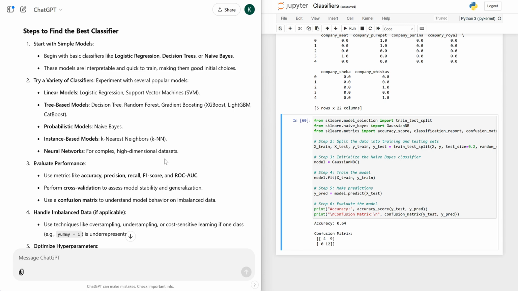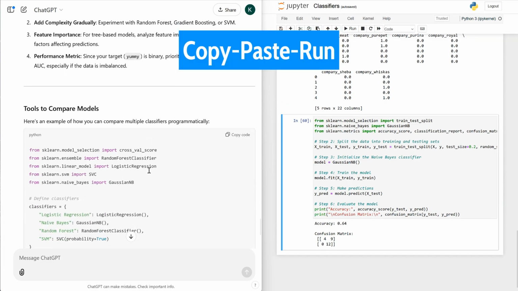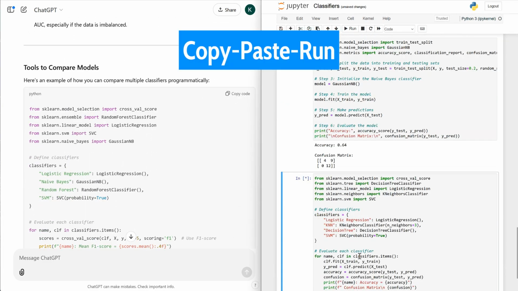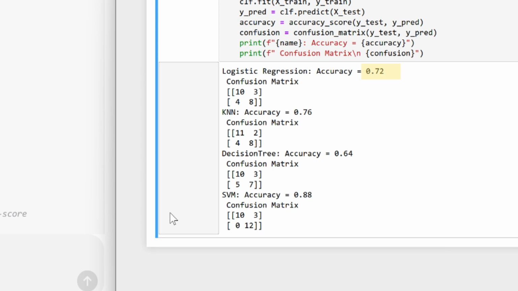Let's look at ChatGPT's recommendations and, in addition to the probabilistic naive Bayes model, test linear models such as logistic regression and support vector machines, a tree-based model, and an instance-based model, k-nearest neighbors. Let's use the code created by ChatGPT to compare the models. Logistic regression works better, especially with the bad stuff, but fails a lot with the yummies. The accuracy of k-nearest neighbors is even higher. With the same detection power for yummies, it handles 1 more of the bad ones.